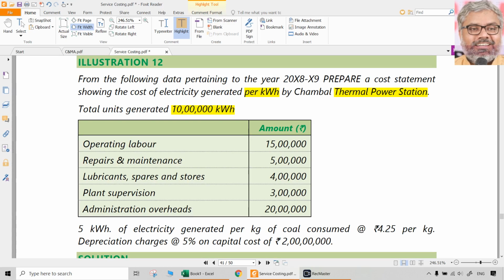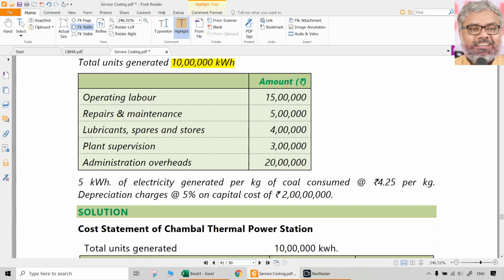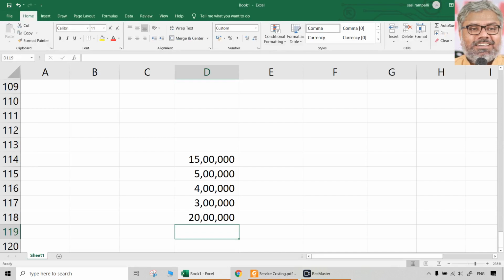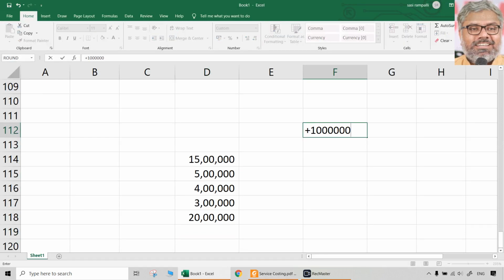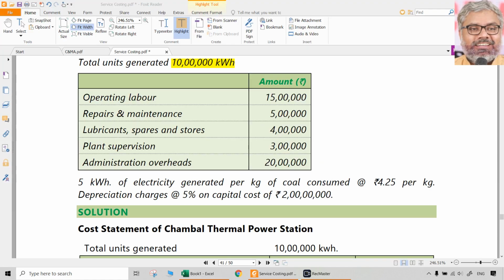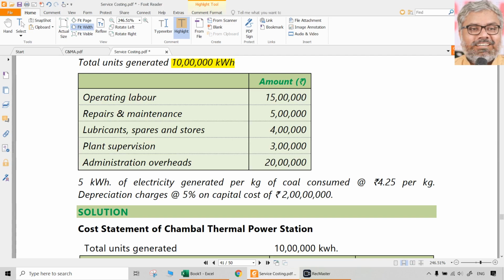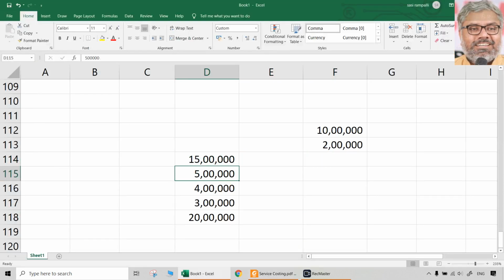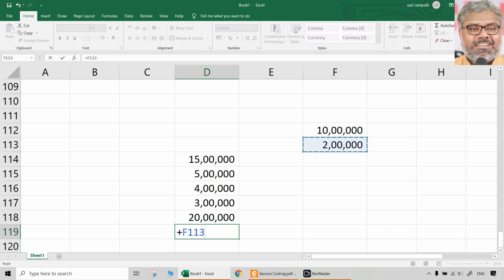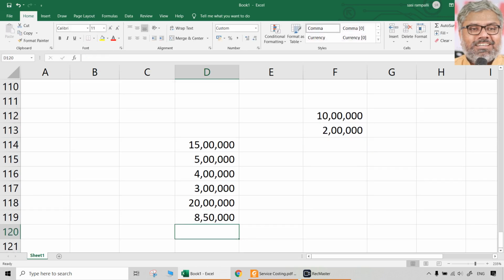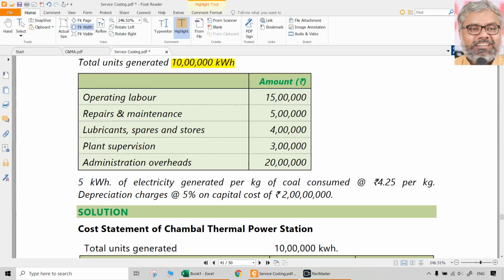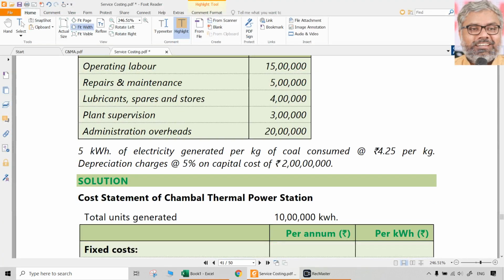Then coal is something that is depending upon the actual production. So what he said, 5 kilowatt hours of electricity is generated per kg of coal. That means for 10 lakhs kilowatt hours, how many kgs of coal is required? If 1 kg of coal produces 5 kilowatt hours of electricity, 10 lakh kilowatt hours requires 2 lakh kgs of coal, and each kg of coal is 4.25 rupees. So what is the total coal cost then? 8 lakh 50,000. Simple. 4.25 into 2 lakhs.